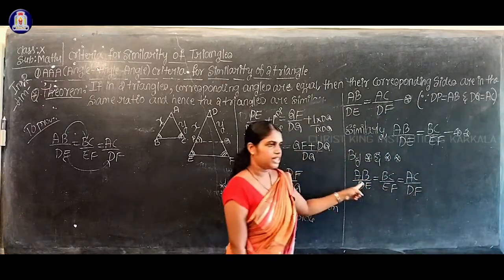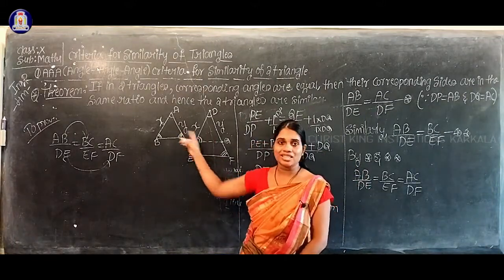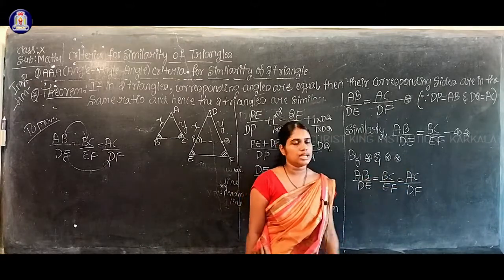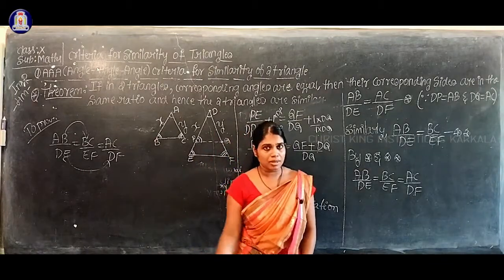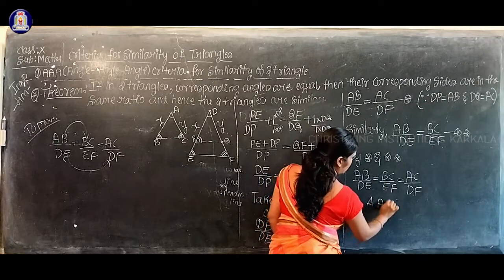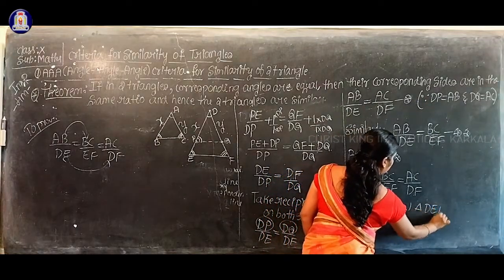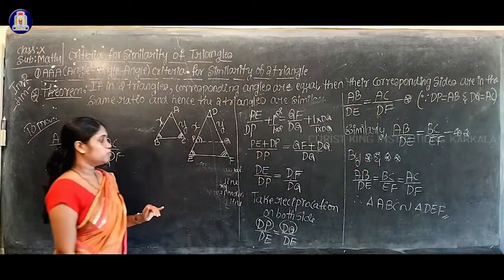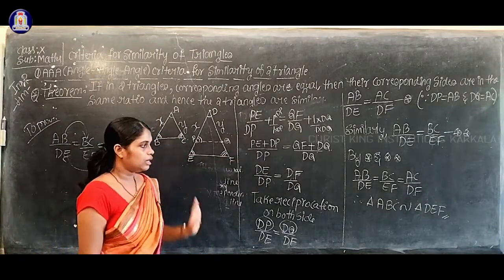Understood now? So what it says, corresponding sides of these two triangles are in the same ratio, isn't it? If its corresponding sides are in the same ratio, then can I say these two triangles are similar? Okay, so therefore triangle ABC is similar to triangle DEF. Okay, by this way we can prove that triangle ABC is similar to triangle DEF.